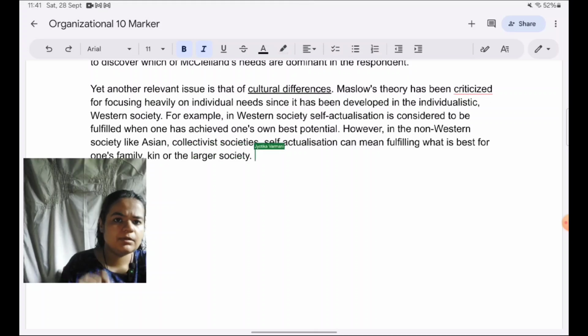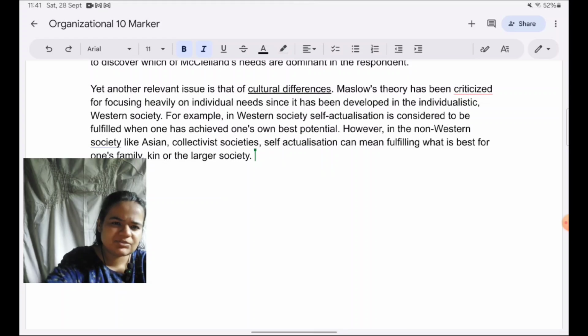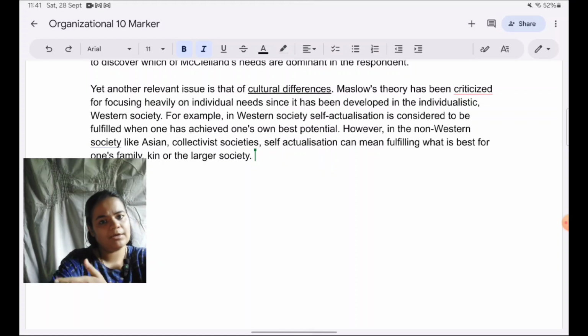So you have given a concrete example of why we can say it is biased towards Western values. If I just say it's biased towards the West because it's been developed there, that does not convey anything. Just because something is developed in the West does not mean that it is automatically not applicable to collectivist cultures. Exactly what about it might not be applicable, I need to point out that. So that I've done with the help of a specific needs example.